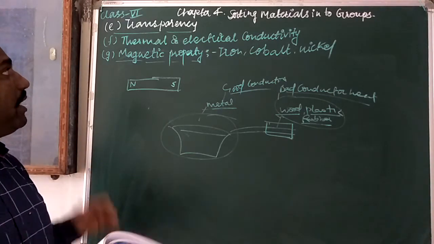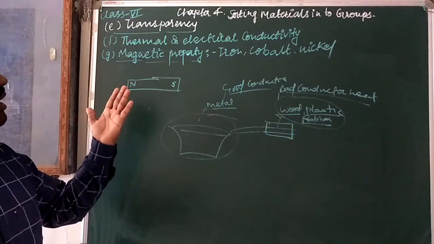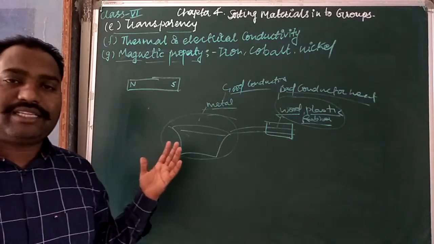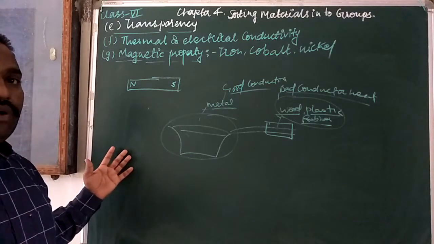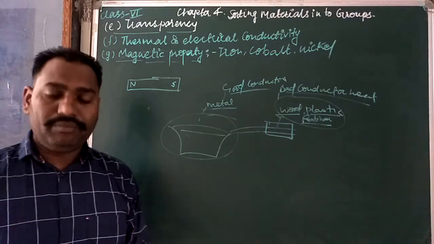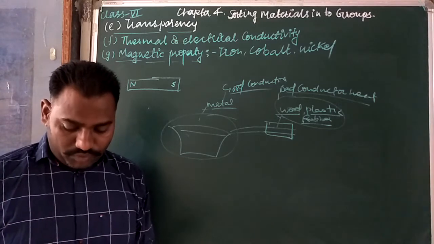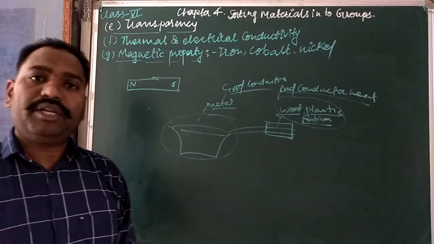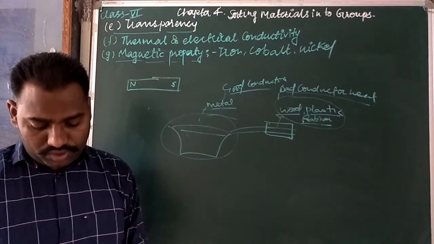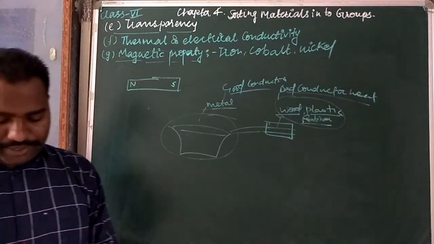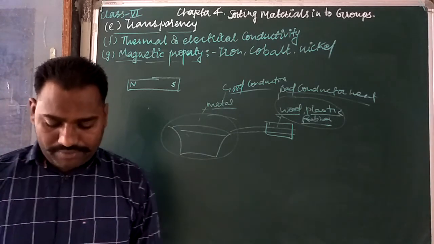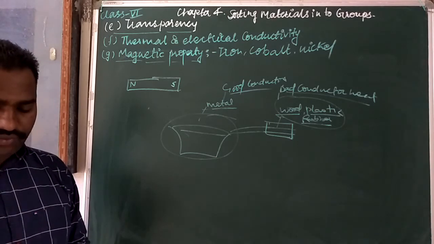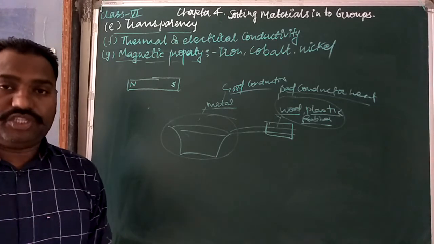We already discussed many properties like transparency, thermal and electrical conductivity, magnetic properties, lustre, and solidness, meaning solid, liquid or gas, and density. So many properties are there. On the basis of that, we can say that metals can be sorted into groups according to their properties. This type of grouping makes it easier to find things when they are required. You know how it is easier to find.